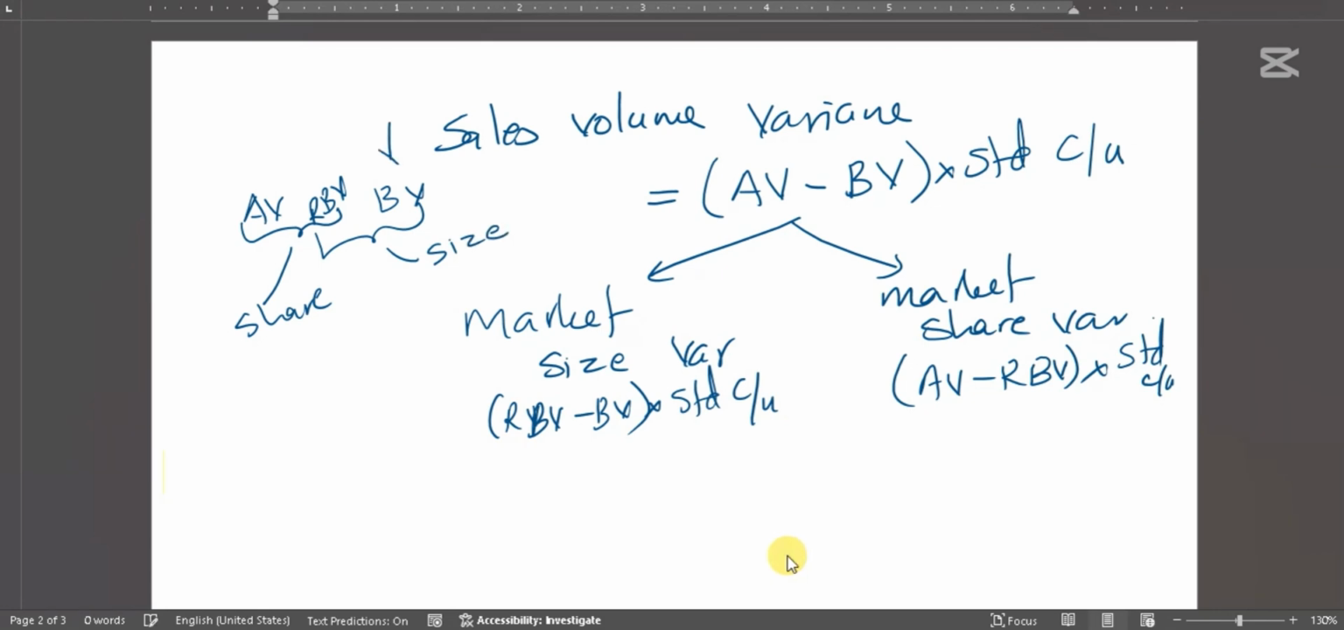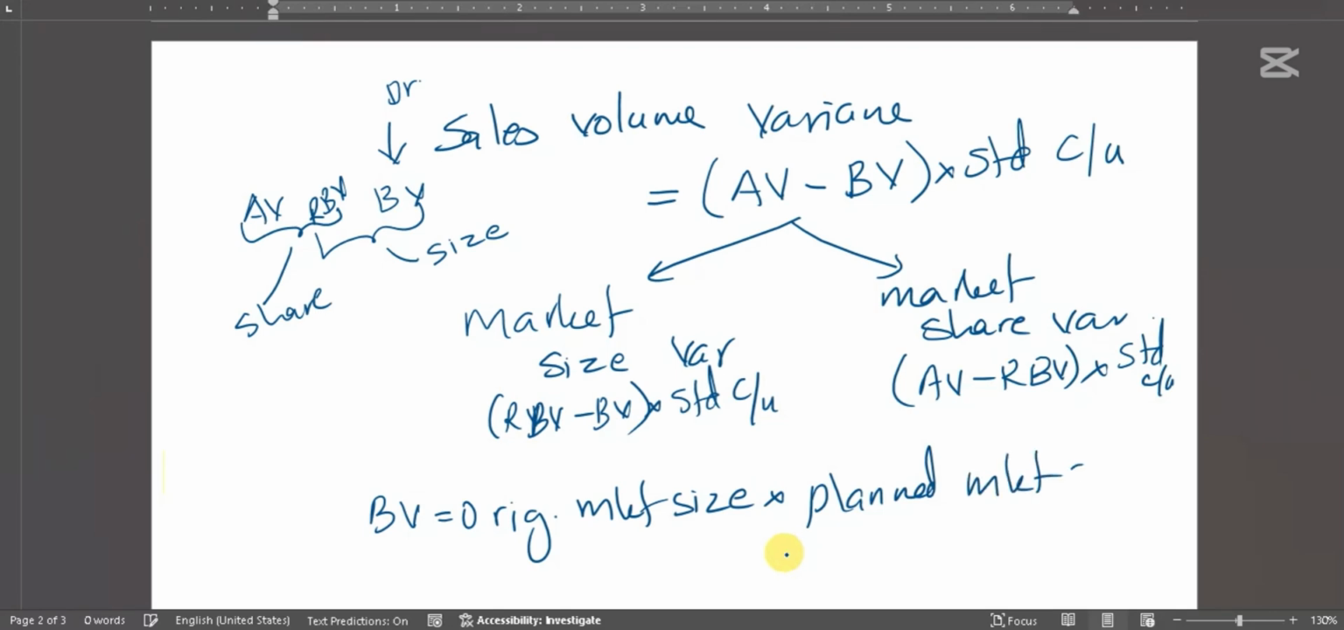How do we get the budgeted volume? Budgeted volume is original market size multiplied by planned market share, what percentage of the market you are planning to have. Then revised budgeted volume will be revised market size multiplied by the same planned market share. Market share means a percentage they will give you. I'll explain with this question.